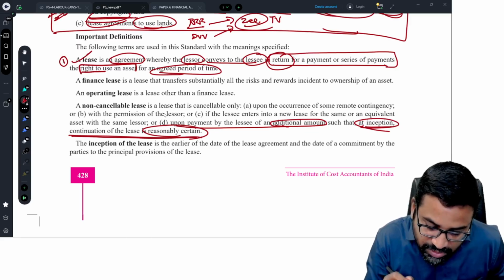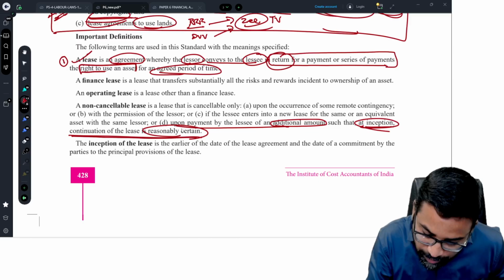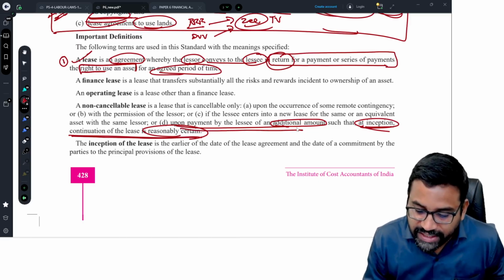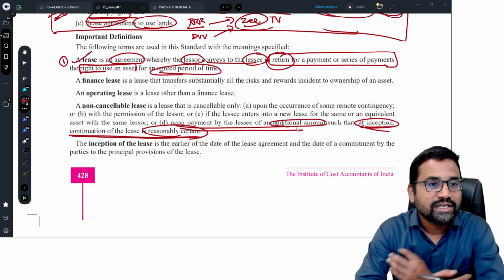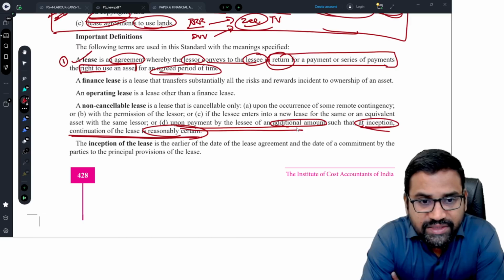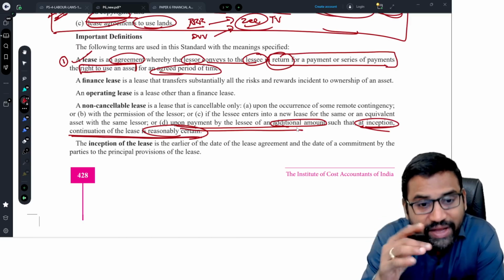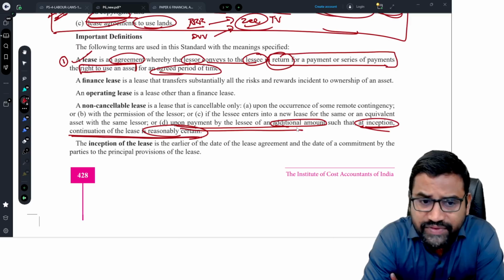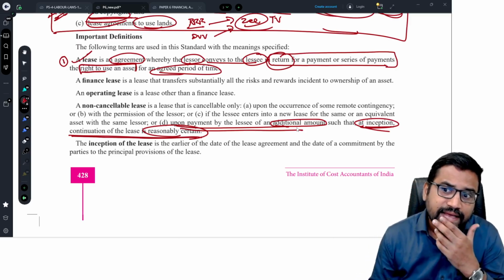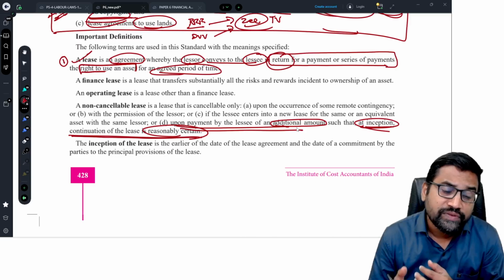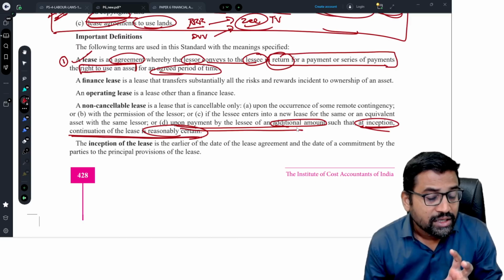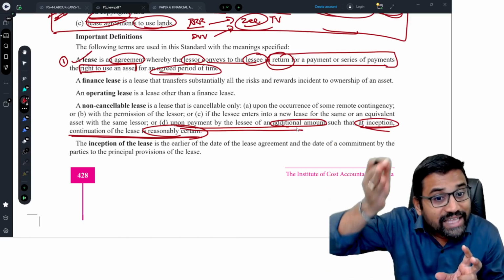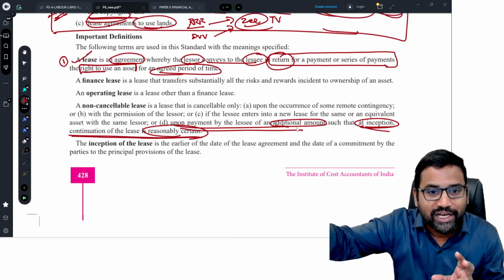So a non-cancelable lease is a lease that is cancelable only upon payment by the lessee of an additional amount, such that at the inception of the lease the continuation of the lease is reasonably certain. Now, after 5 years they will continue by payment of some additional fees. Now you can't say, sir, once 5 years is over, suppose they have not exercised the renewal option. See, that's why they are not saying after 5 years, they are saying at the inception of the lease, if you have a reasonable certainty.